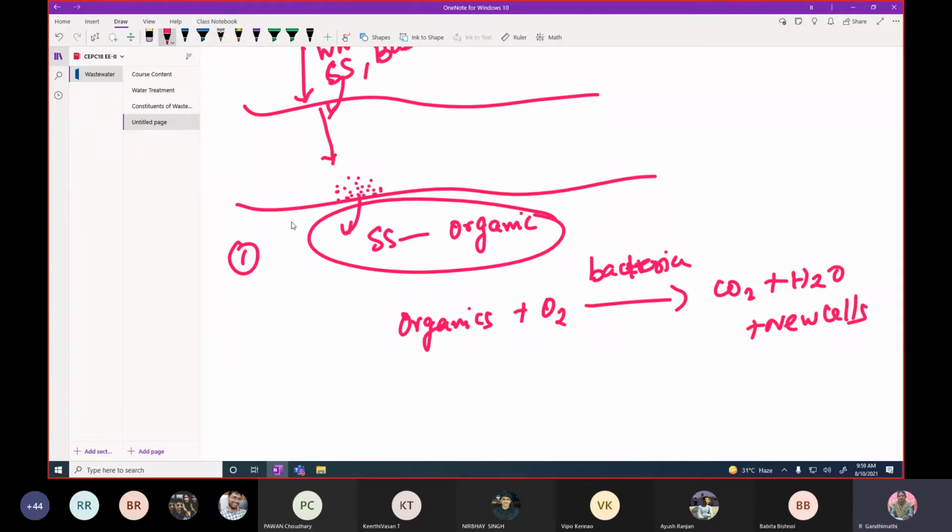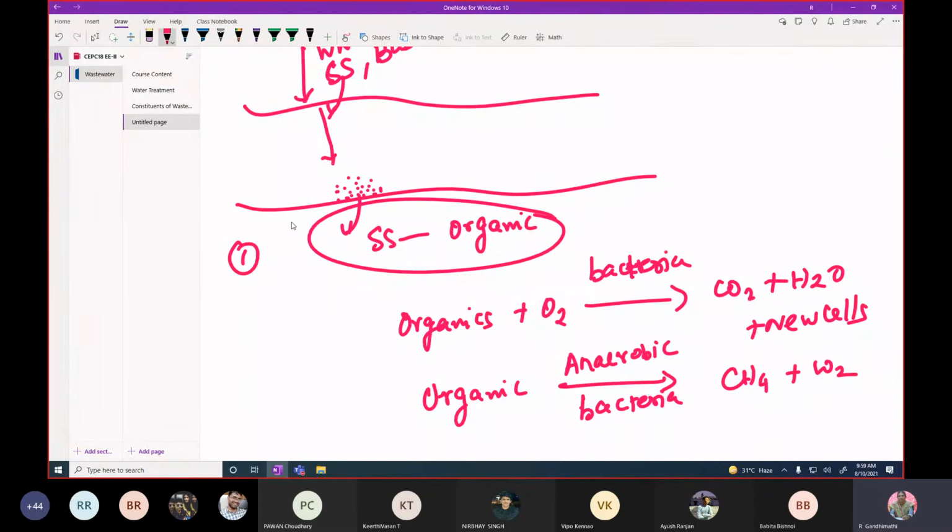In the absence of oxygen, for example if the demand is more and it consumes more oxygen, then after some period of time that oxygen may not be there in the river water, and the organics may undergo anaerobic decomposition. Some bacteria may survive in the absence of oxygen, and these are called anaerobic bacteria. Anaerobic bacteria convert this organic matter into methane and carbon dioxide.